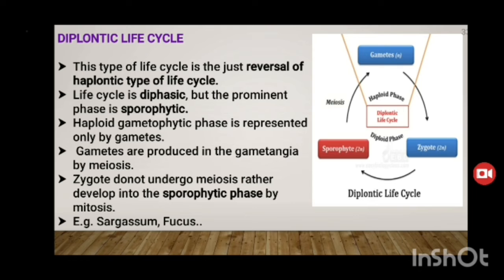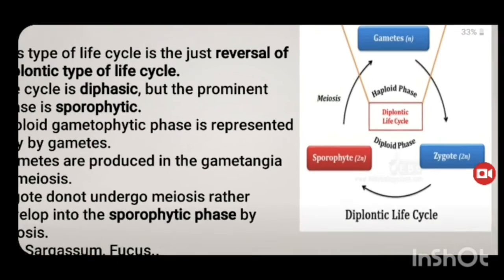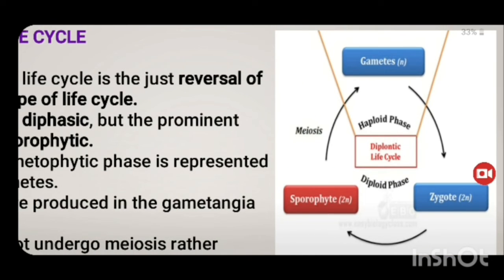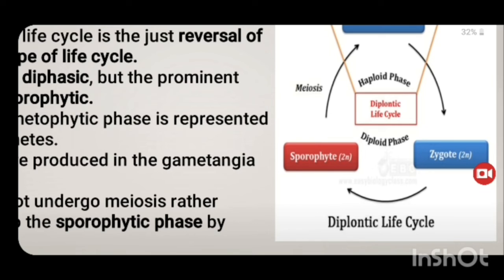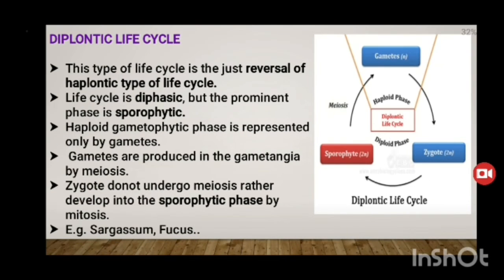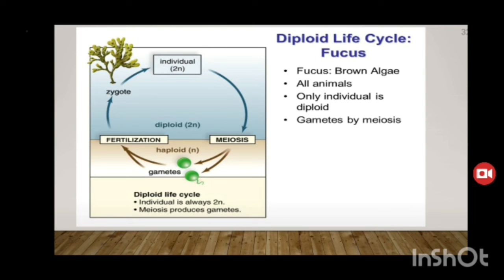Example: Sargassum, Fucus. In this picture, gametes produce the zygote. In this type, the zygotes do not undergo meiotic cell division. It directly produces the sporophyte. After that, the new plant bodies grow. Individual gametes undergo meiosis, then fertilization, and then the new generation is formed. Fucus is a brown alga, in which the individual is in the diploid stage and gametes are formed by meiosis.